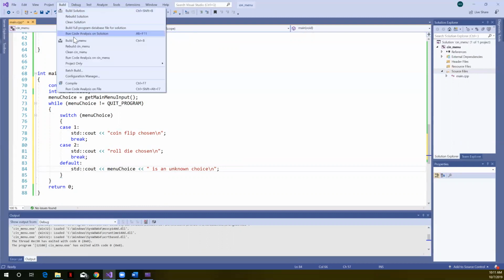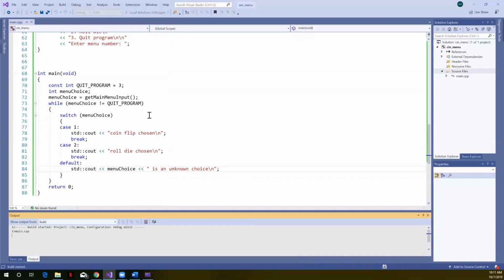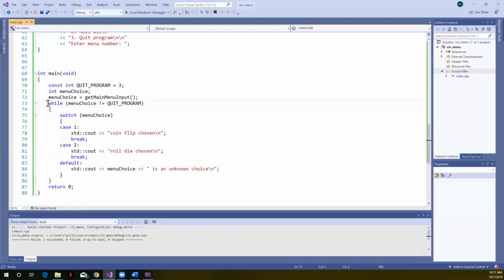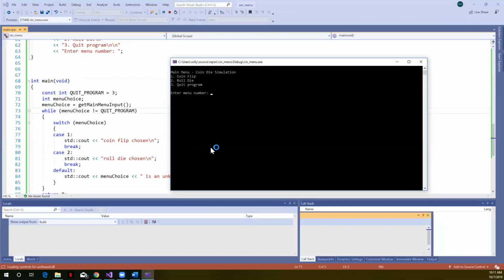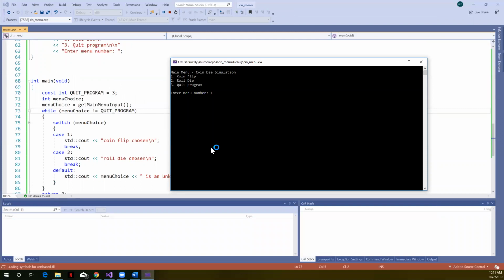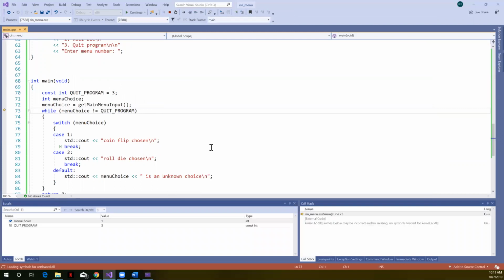So let's go ahead and rebuild this. Put my cursor here, right click, run to cursor. I'm going to enter a valid menu number 1, hit the enter key. Back here in main, you can see that the menu choice is 1. So this should be true, not equal to quit program.